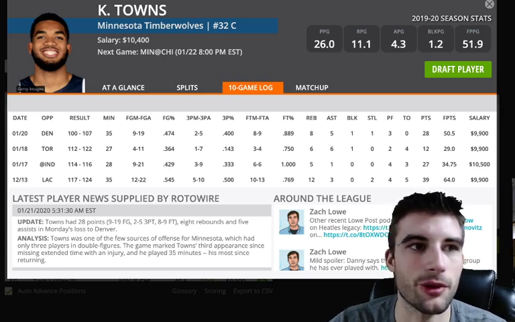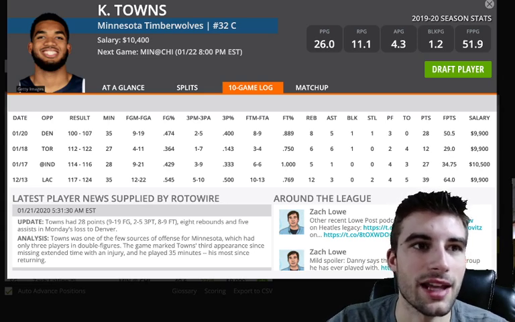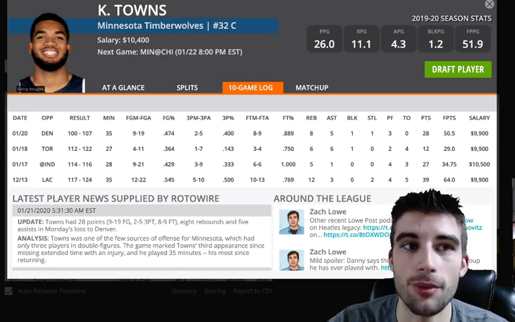Really can't ask for too much more than 35 minutes, so he should be a full go here versus Chicago. And this is an absolute smash spot. I was playing this guy all the time in the early portion of the year before the injury, and he was just balling out most nights. And I had no problem going back to the well here versus a terrible rebounding team in Chicago.